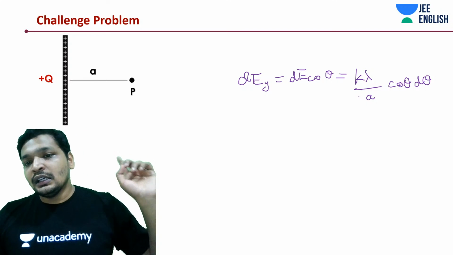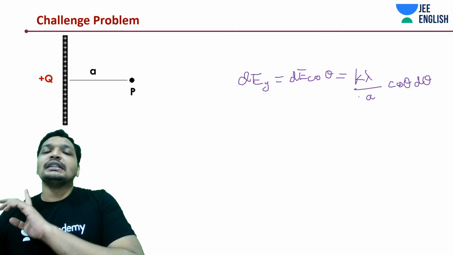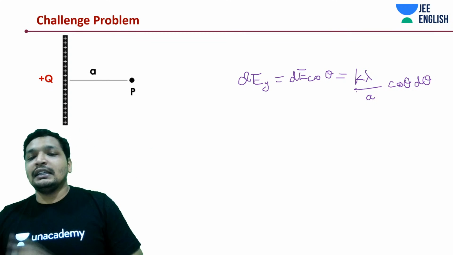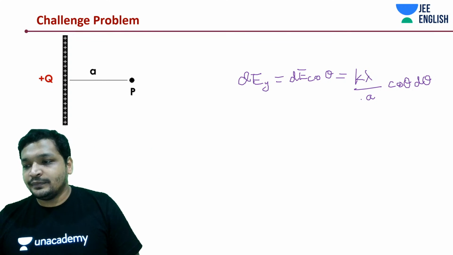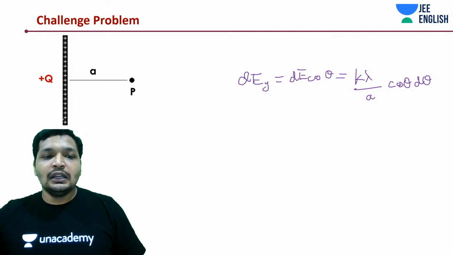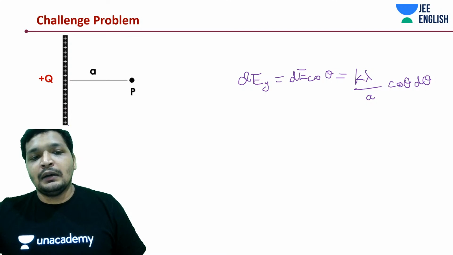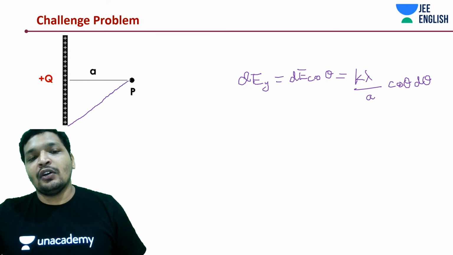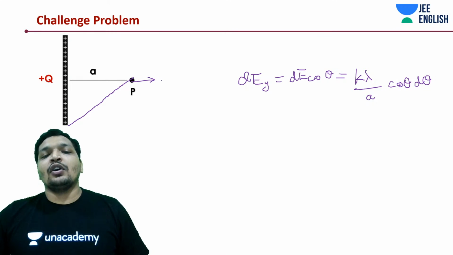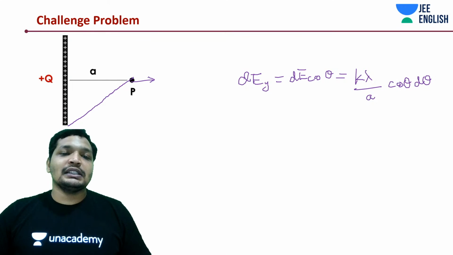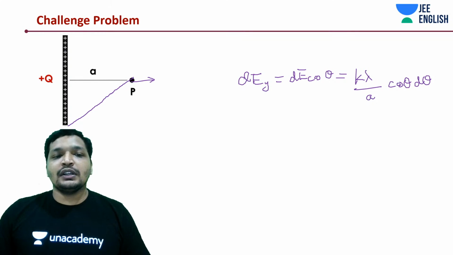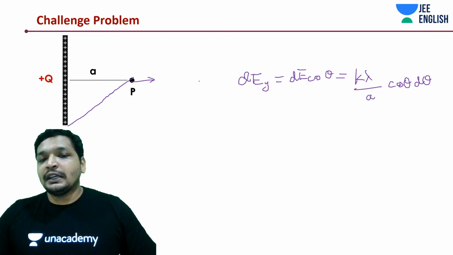For dEx, you will get k lambda by a sin theta d theta. But we are not dealing with the parallel component, we are just dealing with the perpendicular component, or this component along y direction. I know this looks like this is x, but we have just rotated the axis, so don't worry about it. For now, even if you want, you can write it down as dx.